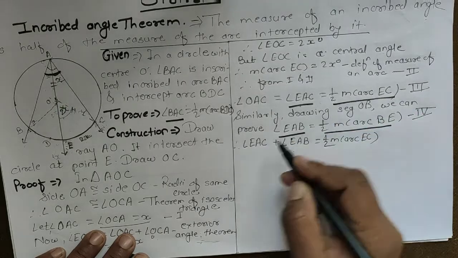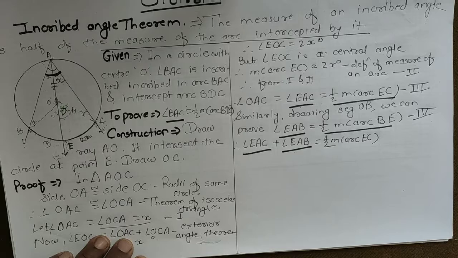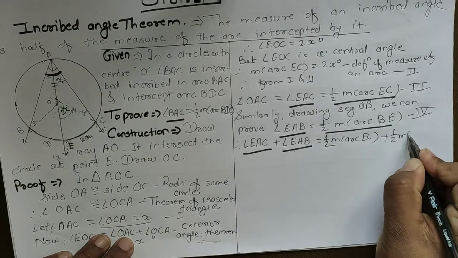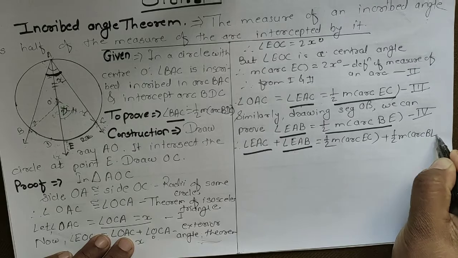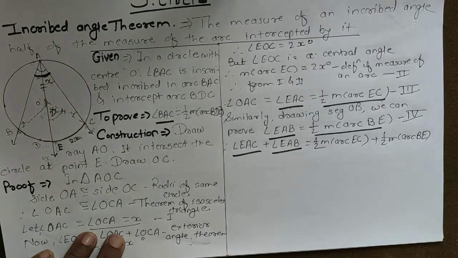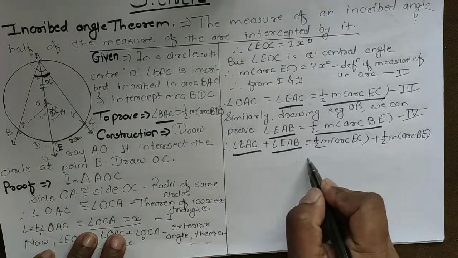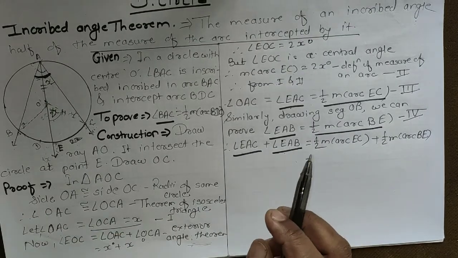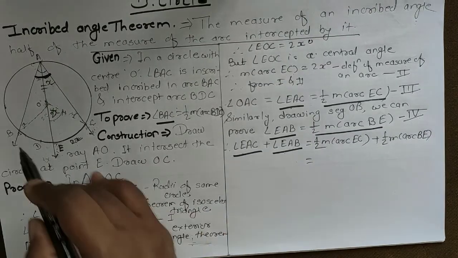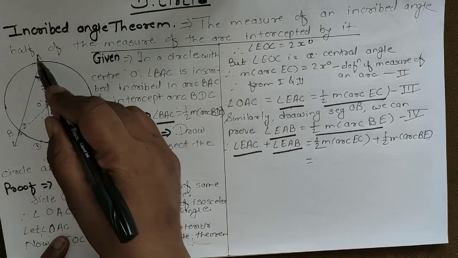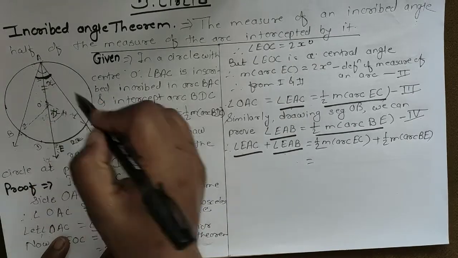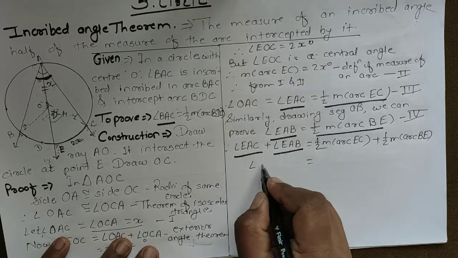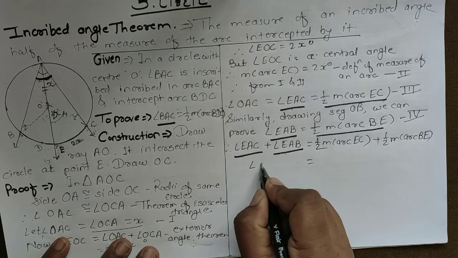If we add these two sides, we get 1/2 measure of arc EC plus 1/2 measure of arc BE. The sum of these two angles, BAE plus EAC, is equal to angle BAC. Therefore angle EAC plus EAB is equal to angle BAC.